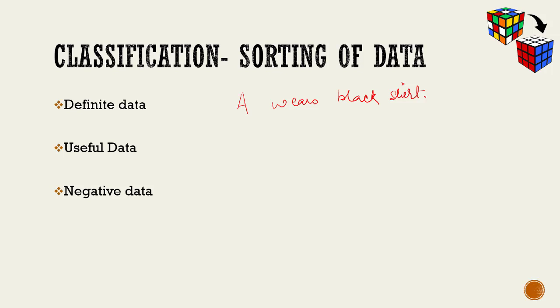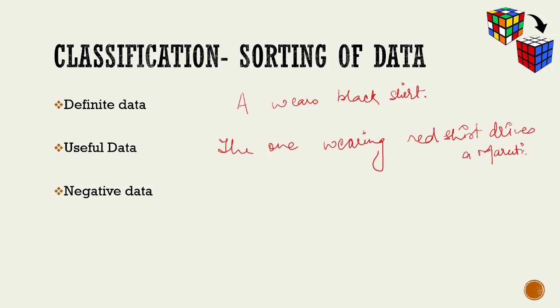What could be useful data? Useful data is something which I might not use apparently as of now, but it might become useful later on. For example, in the context of the same data, if it is said that the one wearing a red shirt drives a Maruti, all I can conclude is that whoever is wearing a red shirt is traveling in a Maruti.